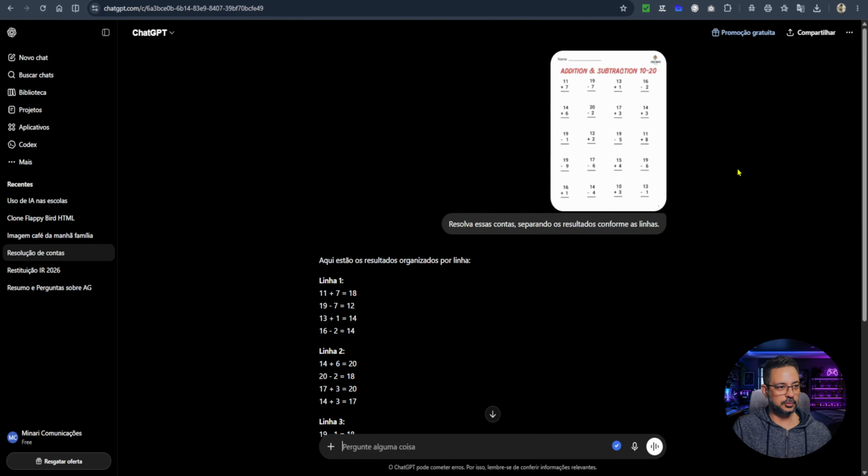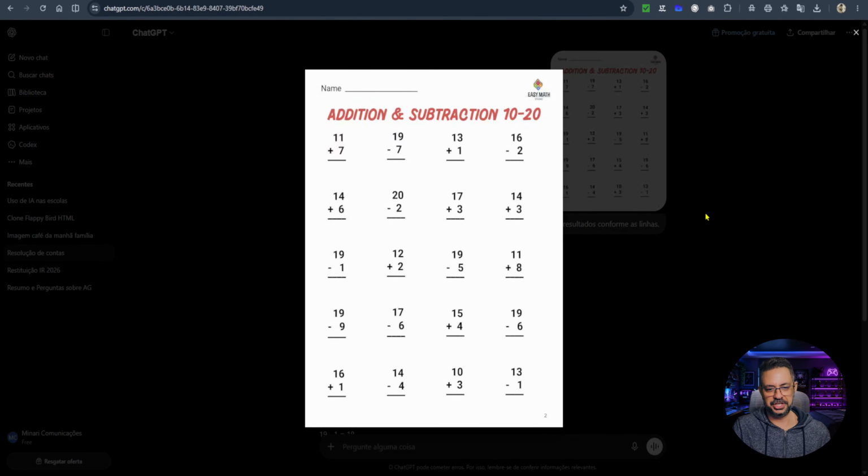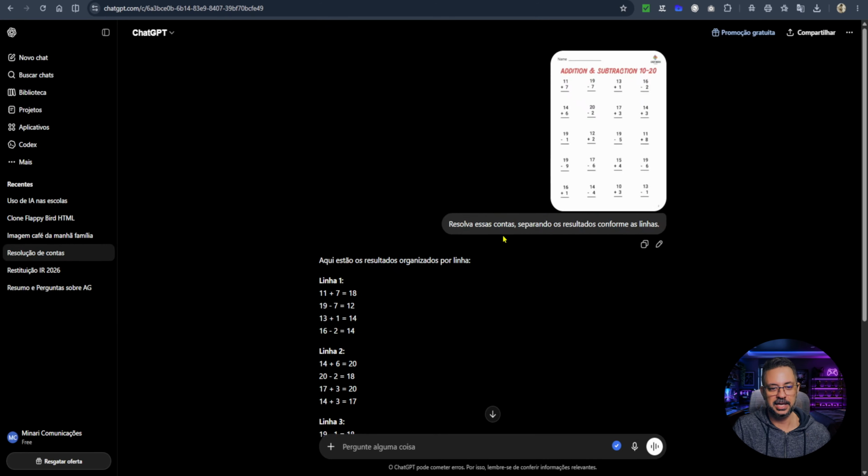Now take a look at this example here. I put these little equations here. Simple math, it was just to test the vision capability of the models, and I asked the following: solve these equations, separating the results by lines.